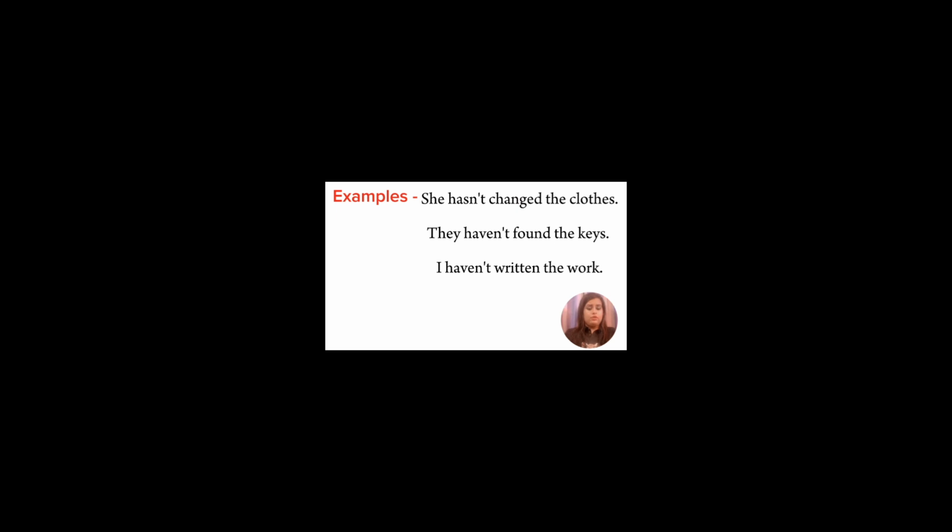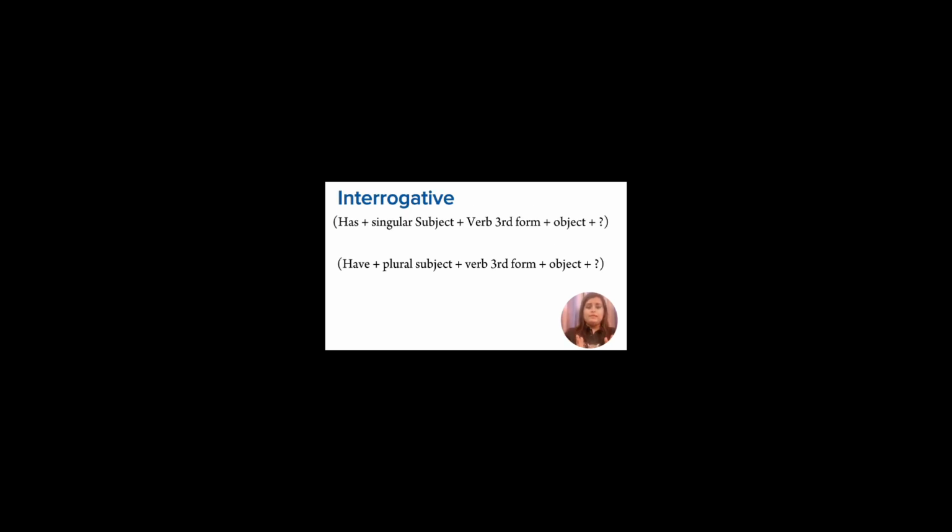Now let us see the rules with interrogative sentences. Has plus singular subject plus verb 3 plus subject followed by a question mark. Have plus plural subject plus verb 3 plus object followed by a question mark. Let us see the examples. Has she folded her hands? Have they moved the object?